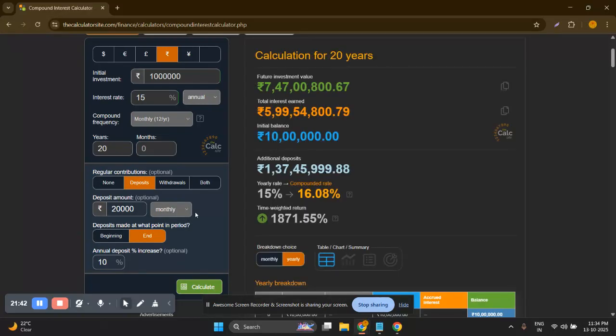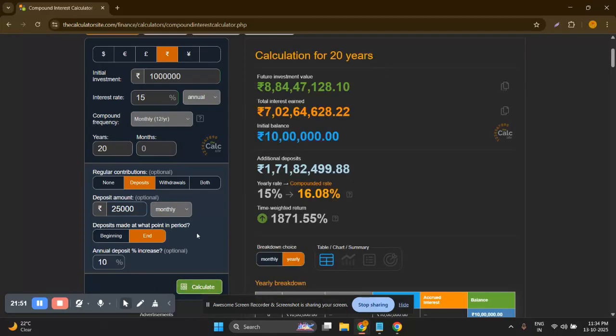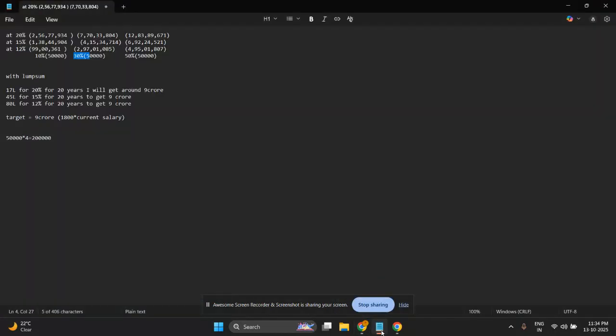So here you have to either increase the deposit amount from 15,000 to 20,000. Let me calculate again. Now you get something like 7 crore 47,000. So with the realistic plan, you have to invest 10 lakh rupees today, and you also have to invest 25% of your salary with a 10% annual increase to gain 8 crore rupees, which is near to 9 crore rupees.